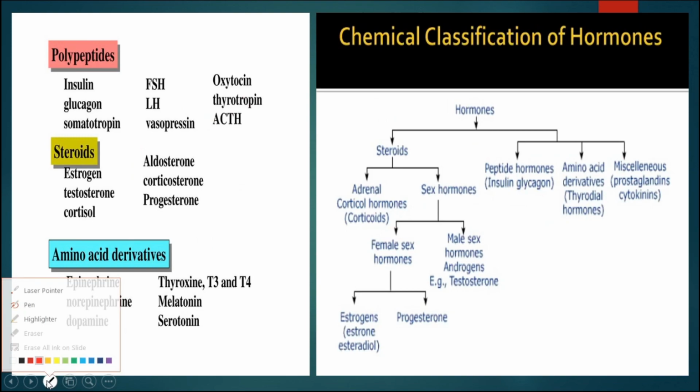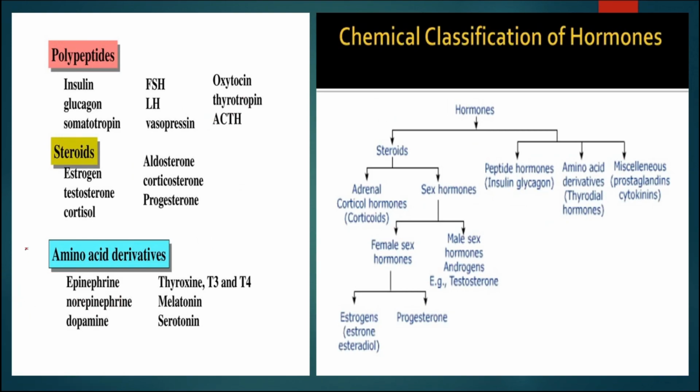There are different types of hormones depending upon their chemicals. Which type of chemicals are present in the hormone? They categorize the hormones into the following types, that is steroids. Steroids can be divided into 2 types, that is sex hormones as well as the adrenal cortical hormones, also known as corticoids. The sex hormones are again of 2 types, female sex hormones as well as male sex hormones. Female sex hormones like progesterone, estrogen, whereas male sex hormones like testosterone, etc.